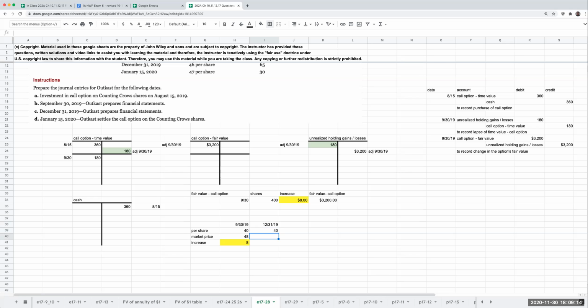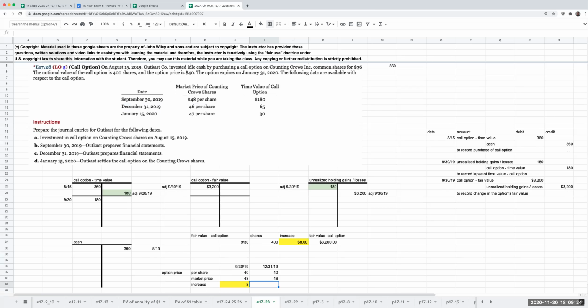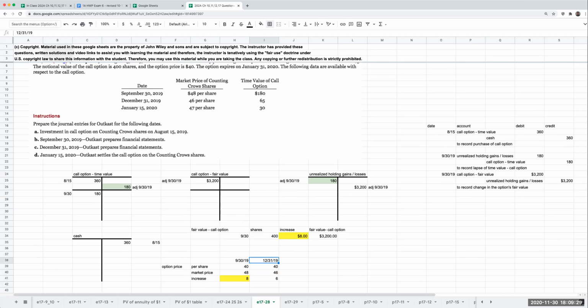Right, this per share hasn't changed. My strike price, my option price per share, is at 40. However, the market value is now at 46. So this is a change of $6 per share. So over here on December 31st at 400, my amount here is now going to be $6 per share. So the fair value of the call option is going to be 2,400.